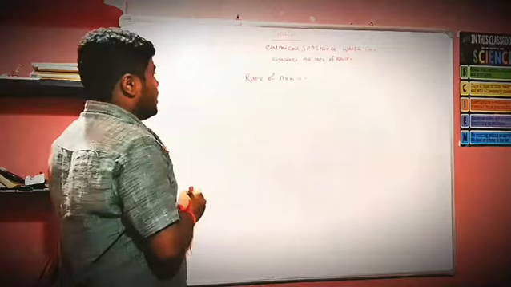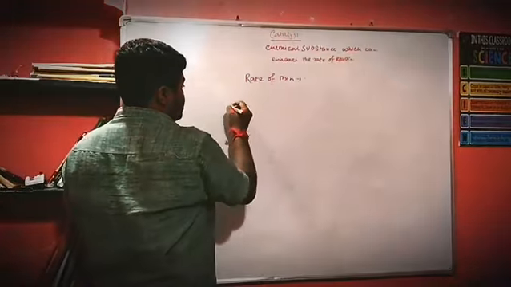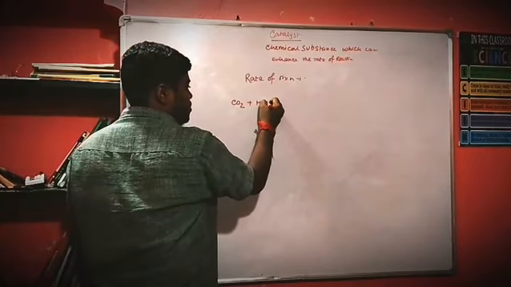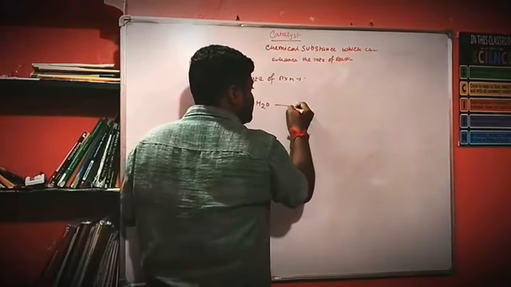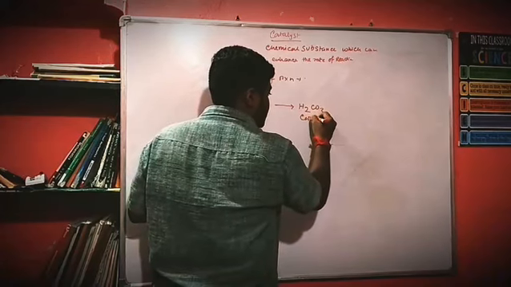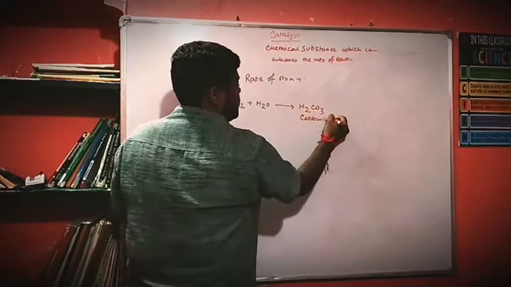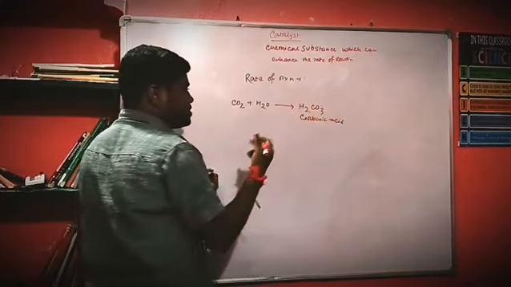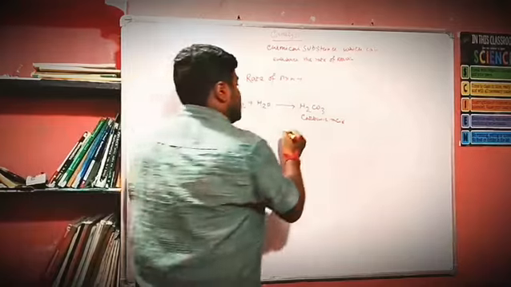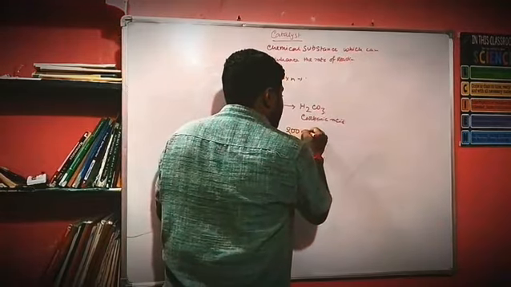If we react carbon dioxide with water, we can get the product carbonic acid, H2CO3. Without using the catalyst, we can obtain only 200 molecules per hour.